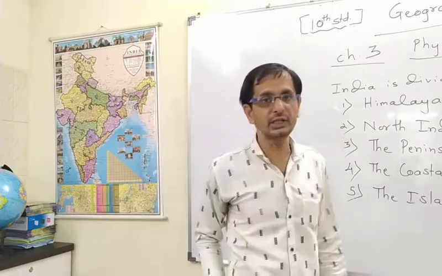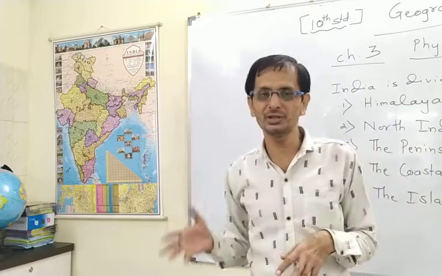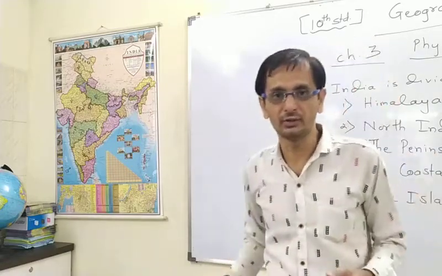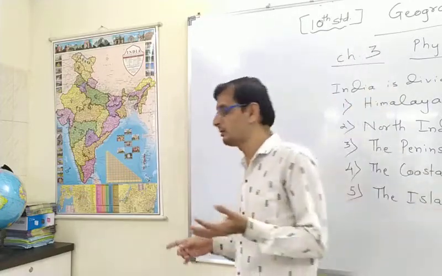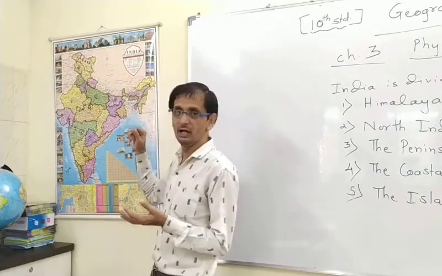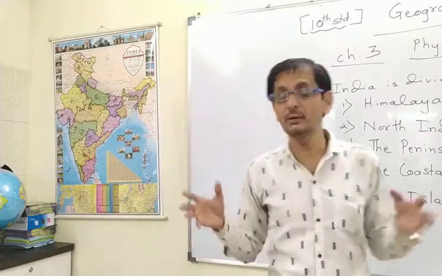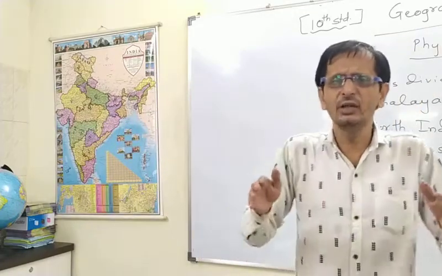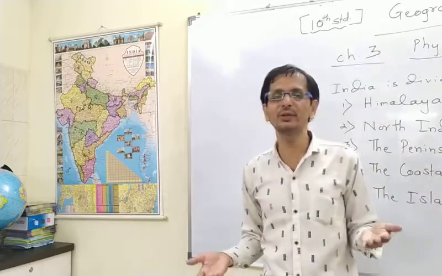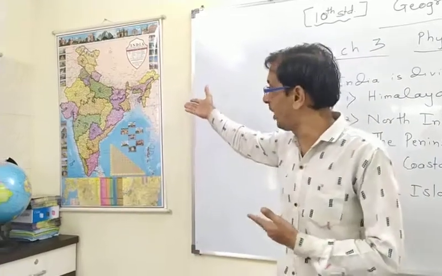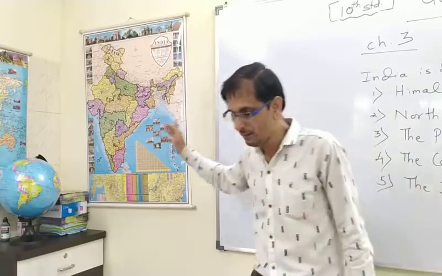It is not formed by the sea, but it is mostly formed by the deposition of sediments by the river Brahmaputra, the river Ganga, and several rivers flowing towards that area from the Eastern Ghats as well as the Western Ghats. They bring lots of sediments with them, and they flow very slowly because the slope is gentle. So obviously the deltaic region is formed, and this is the largest deltaic region, the Sundarban.